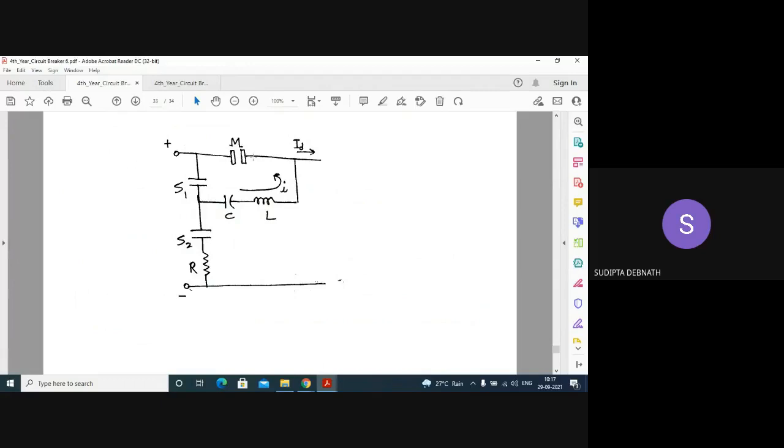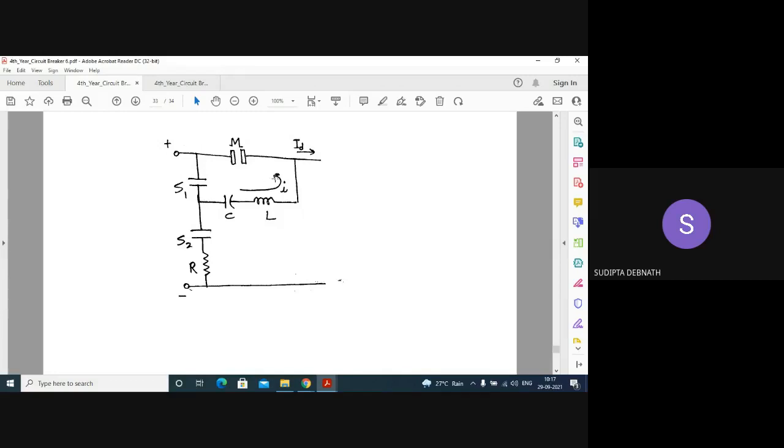See, this is the contact separation. Initially, let us consider that this is positive, this is negative, and ID is the DC current flowing through this one, so there will be no natural zero. And this auxiliary circuit is arranged. What is this auxiliary circuit? Two auxiliary contacts are there, S1 and S2. Initially, S1 is open, so full voltage will be developed here.